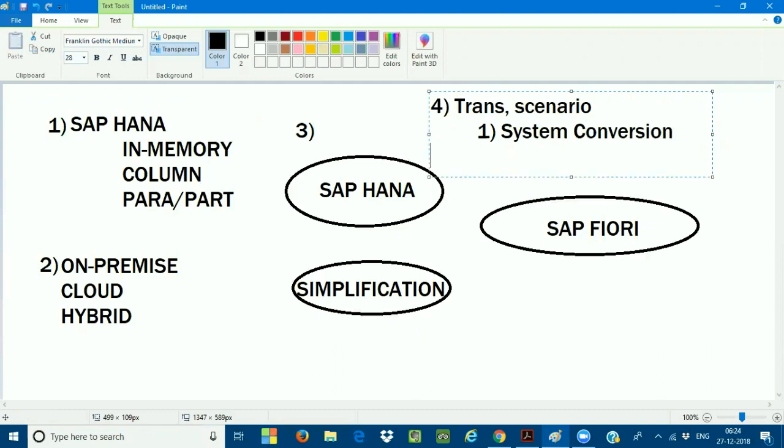And the second one is greenfield implementation, which is called a new implementation. We call it a new implementation. And the third one is called landscape transformation.